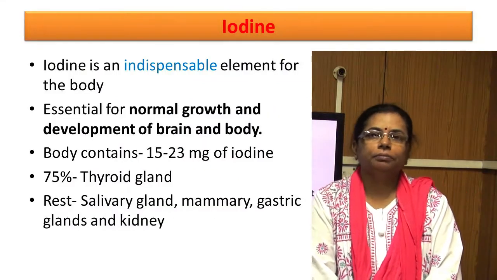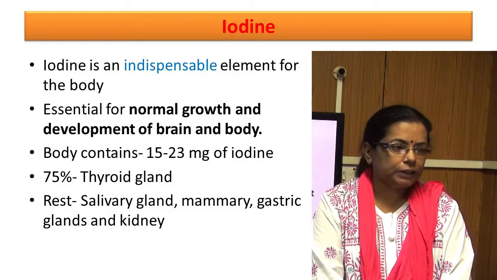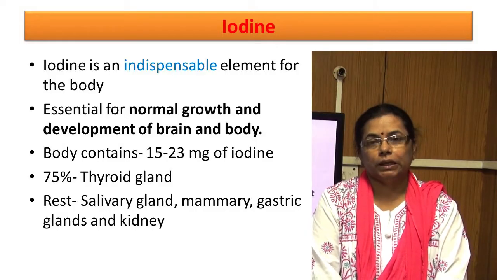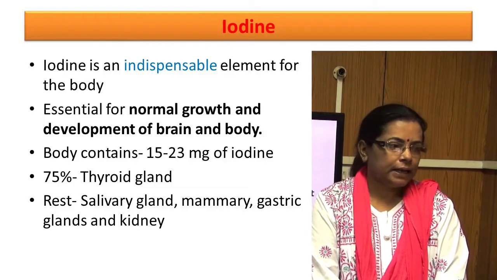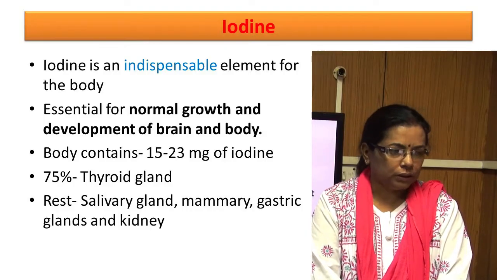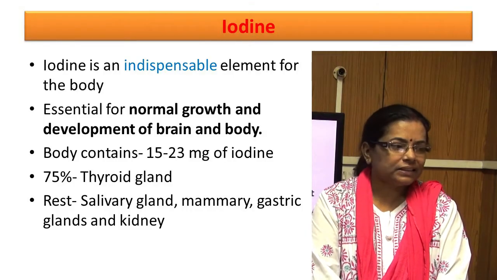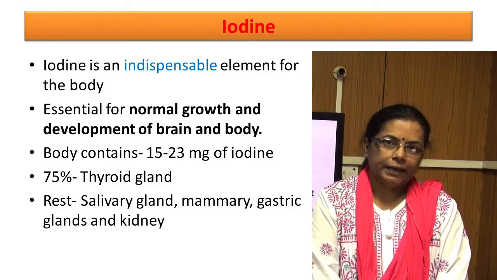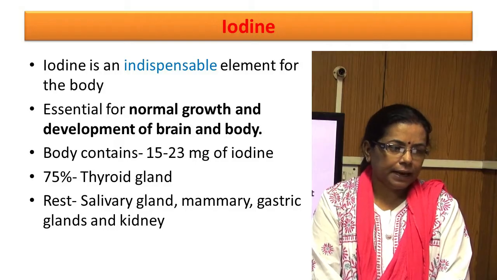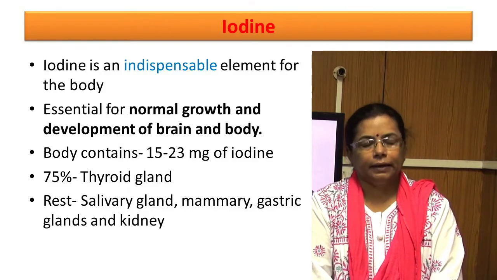Iodine is one of the essential micronutrients which is required for physical growth and development of the brain. Our body contains about 15 to 23 milligrams of iodine, and 75% of this is present in the thyroid gland. The rest is distributed in the salivary glands, mammary glands, gastric glands, and kidney.